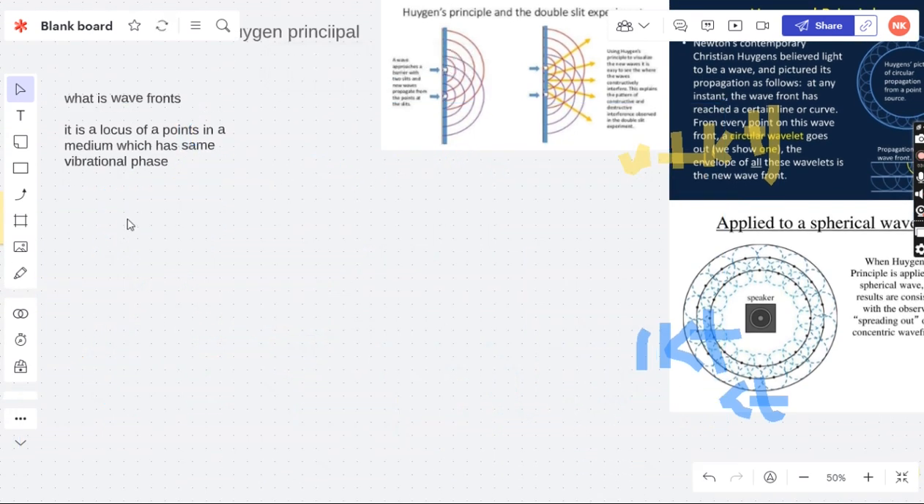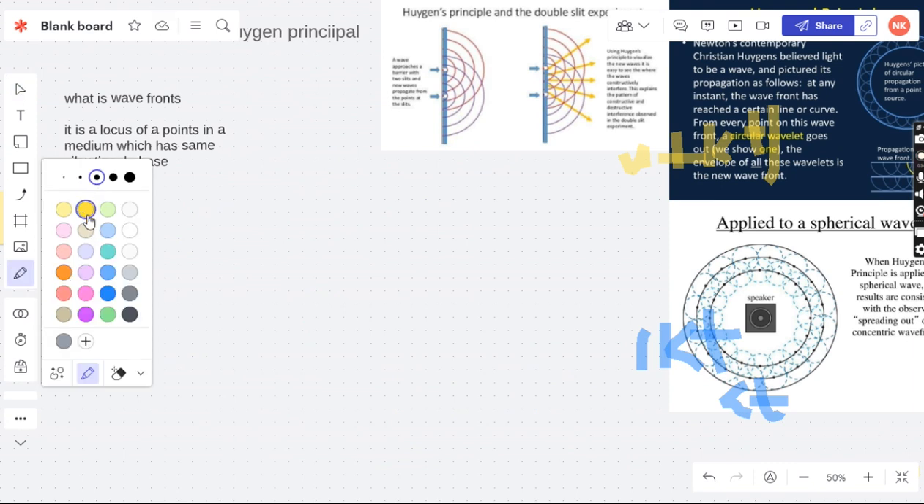We're going to discuss the next concept here, which is types of wavefront. I want to discuss the types of wavefront. The first is the spherical wavefront. Now, what is a spherical wavefront? For example, this is a source.